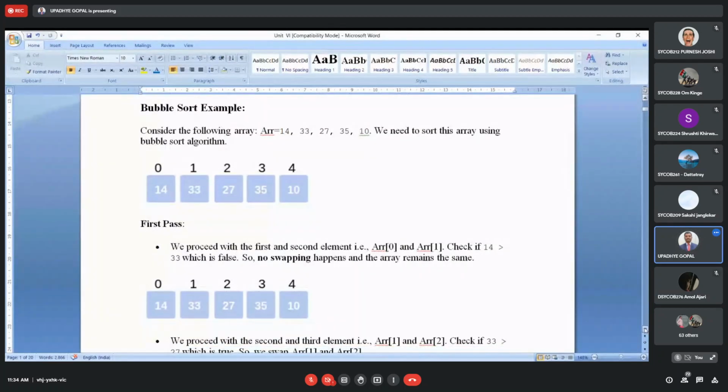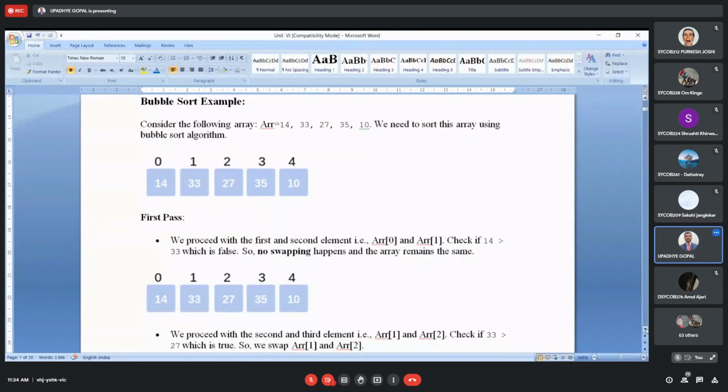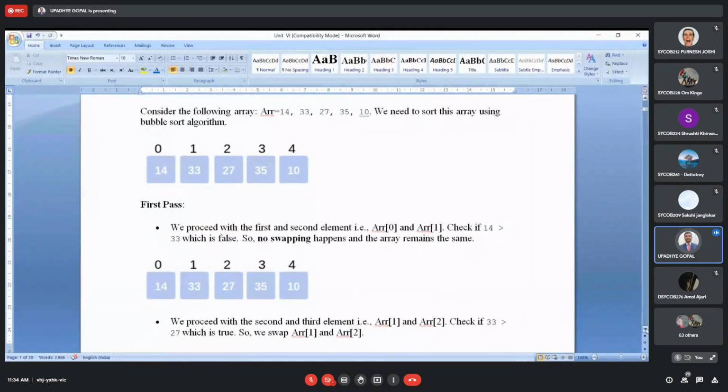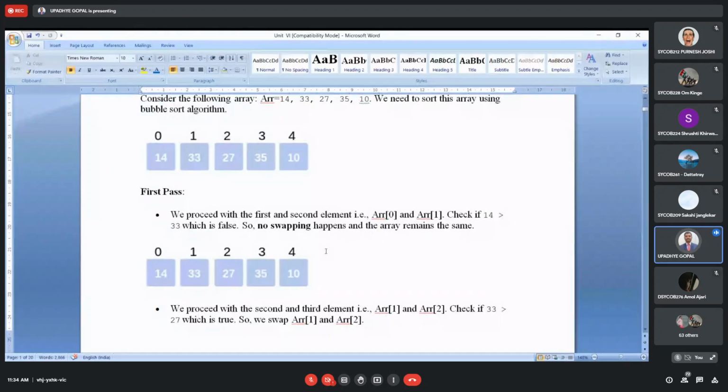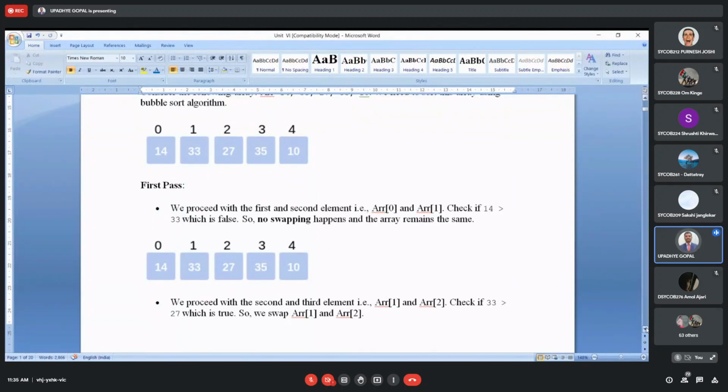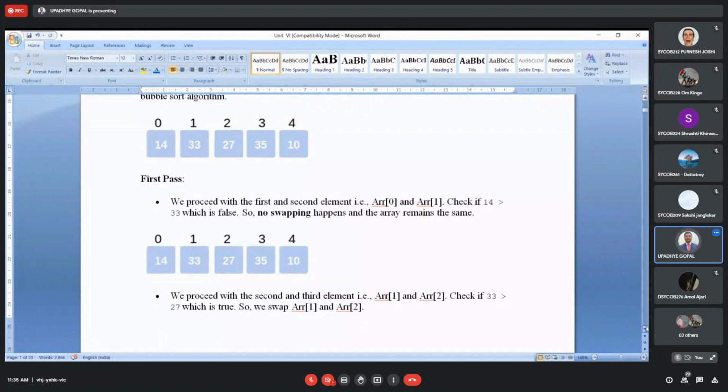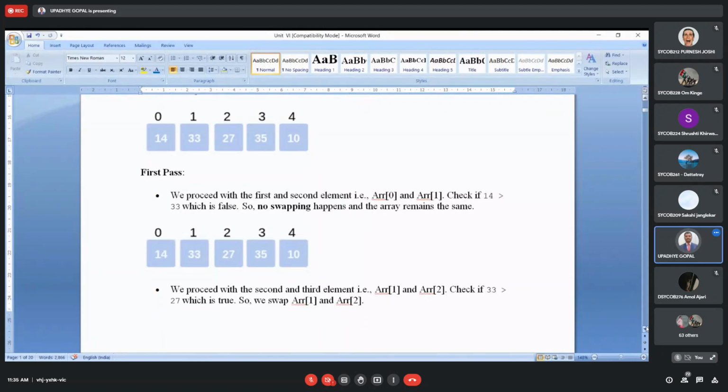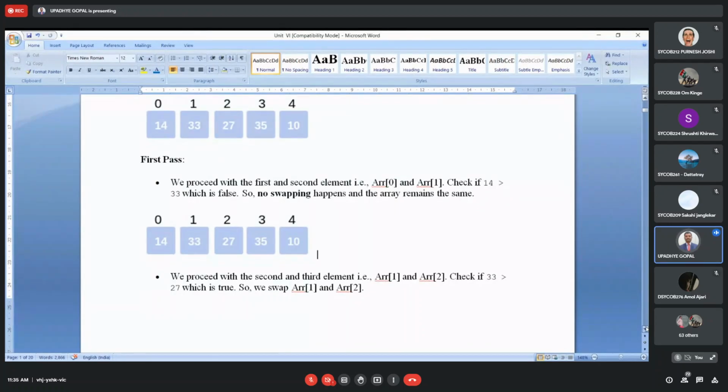For that, first we will apply the first cycle. In that, I will select the first 2 elements. Which are those elements? Index element 0 and index element 1. So these 2 elements will be considered. What are the values of these elements? 14 and 33. So you can check the first 2 elements, 14 and 33, with array index 0 and array index 1.